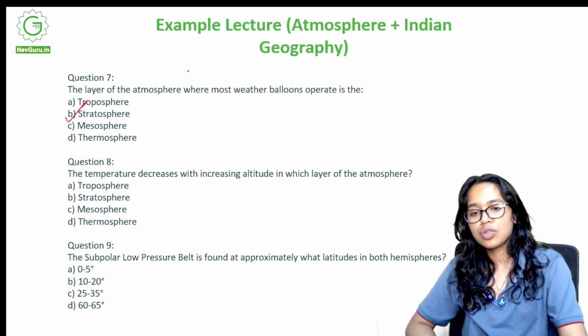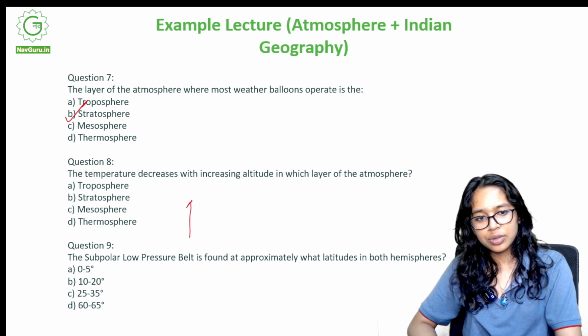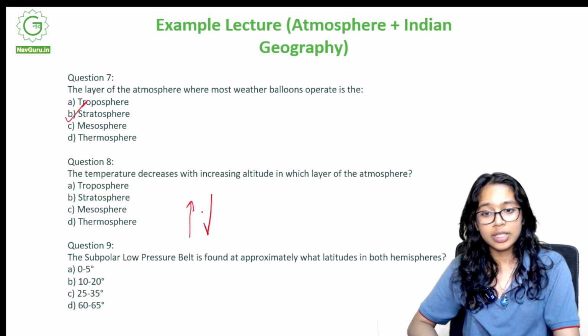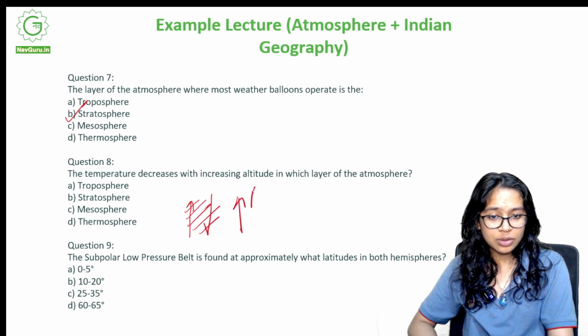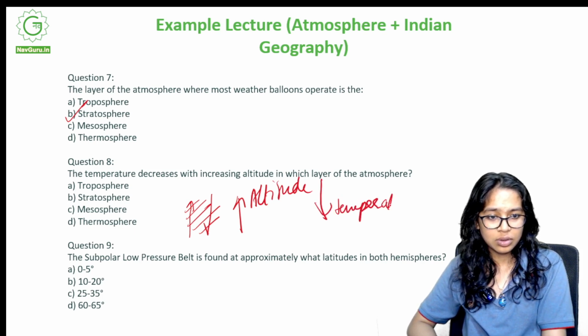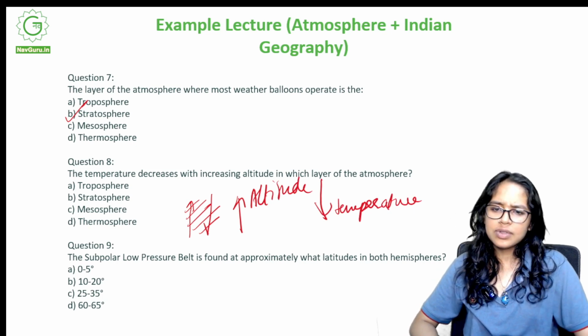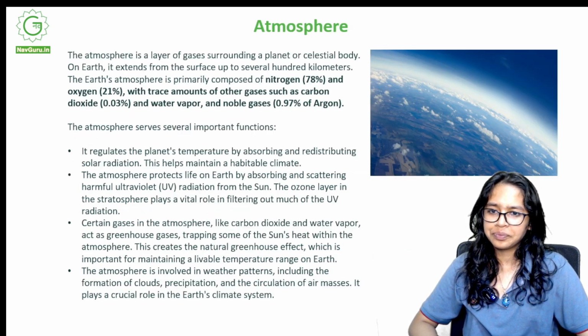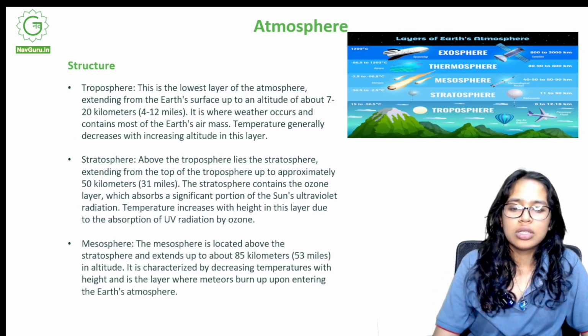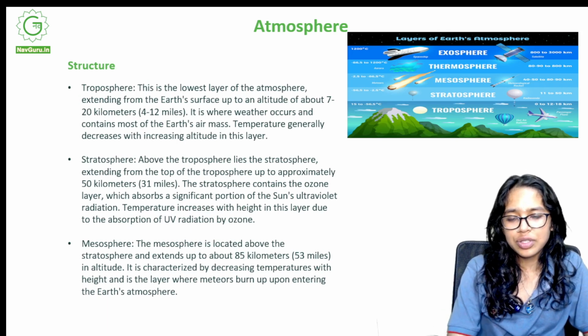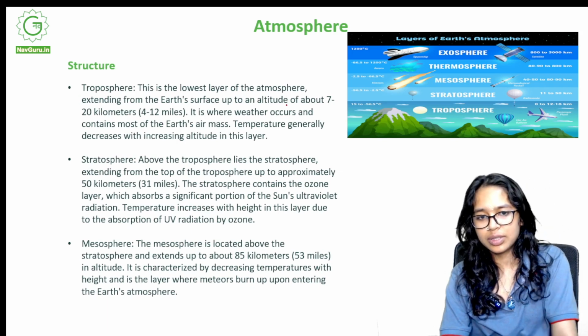Okay, so increasing altitude and decreasing temperature. This happens in 2 layers actually, if we remember correctly. It was A, troposphere, and yes, this is the lowest. Temperature generally decreases with increasing altitude in this layer.